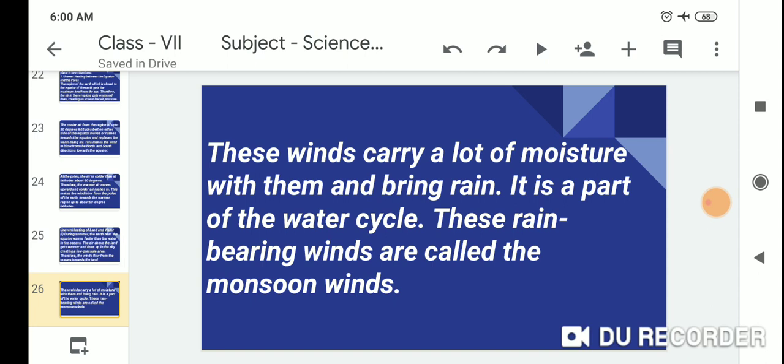These winds carry a lot of moisture with them and bring the rain. It is a part of the water cycle. These rain-bearing winds are called monsoon winds.